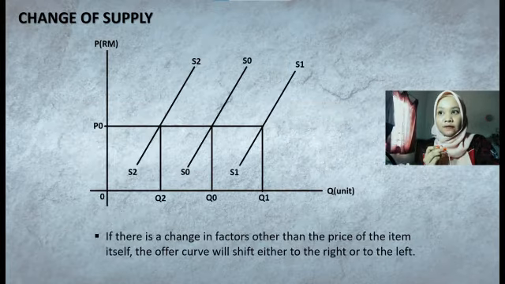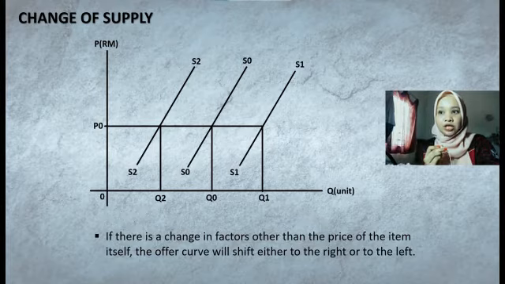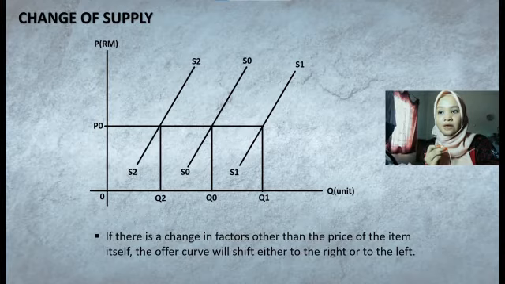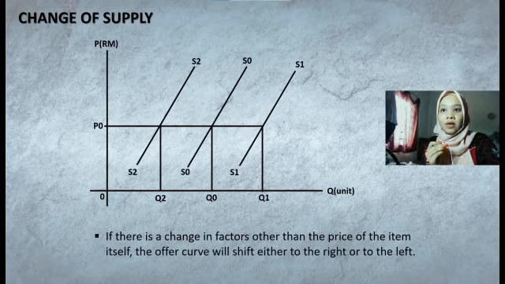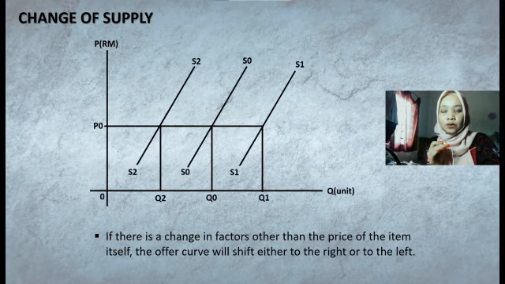Next, change of supply. If there is a change in factors other than the price of the item itself, the supply curve will shift either to the right or to the left. Movement of supply curve from S0S0 to S1S1, which is to the right, is due to an increase in supply at the same price level. Movement of supply curve from S0S0 to S2S2 to the left is due to a reduction in supply at the same price level.